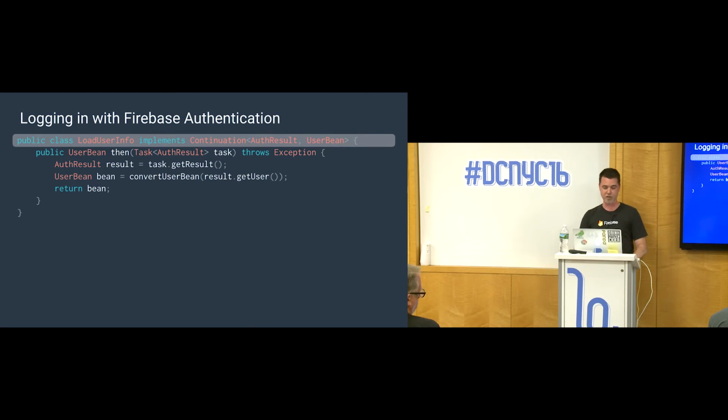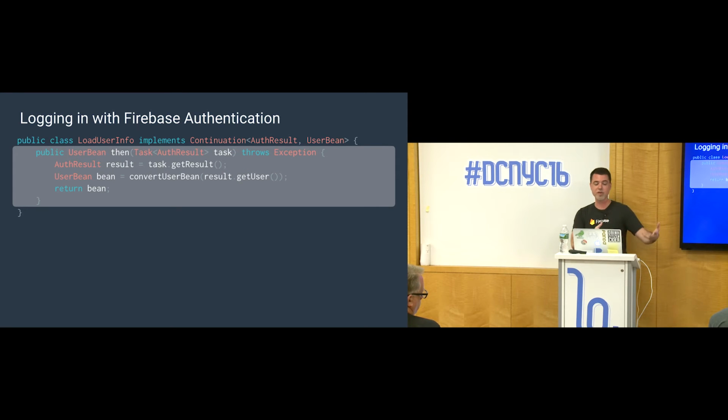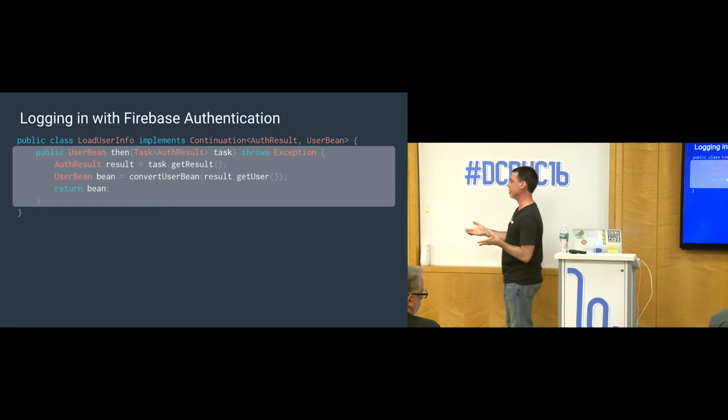So our fictional load user info implements continuation. We define our input and output types. And inside the then method, we'll get the result. So that auth result is the thing that came out of the task, the result of the task. And then we'll do some conversion on it, right, and turn it into a bean. And this is the thing that blocks, and that's why we need to be off the main thread.